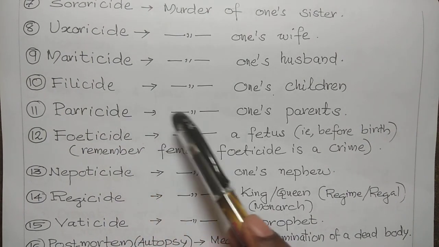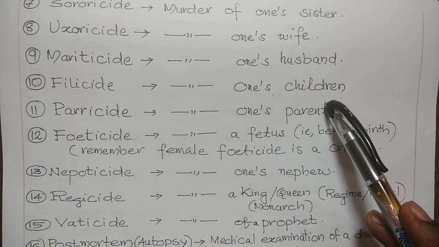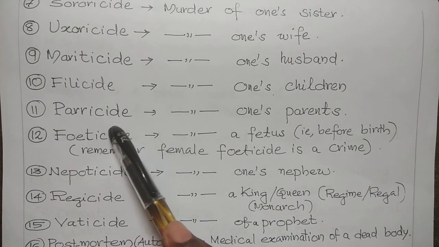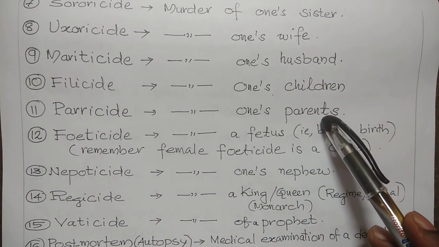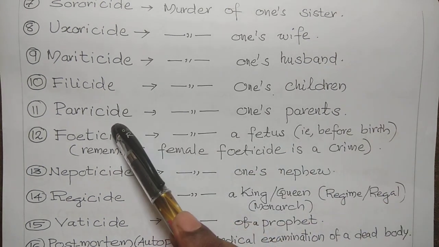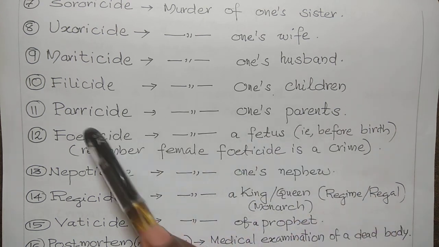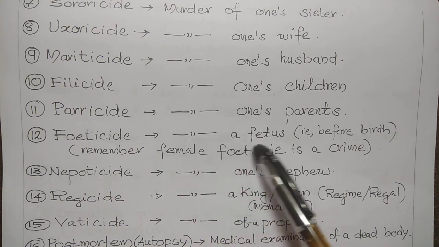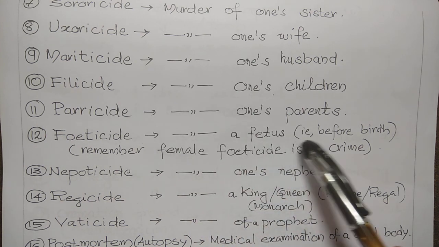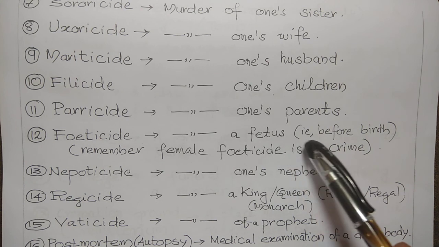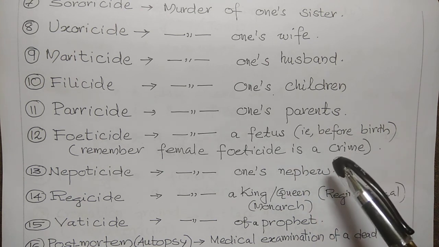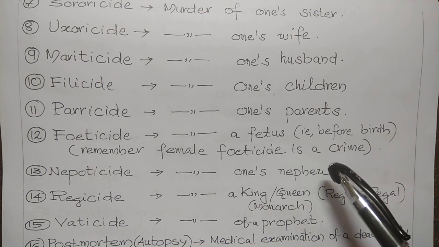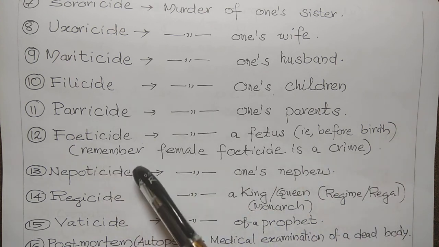Filicide. It is murder of one's children is filicide. Parricide. Murder of one's parents. Feticide. Feticide is murder of a fetus. That is before birth. A fetus is there in a mother's womb. If it is murdered in the womb itself, that is before birth, then it is called feticide.